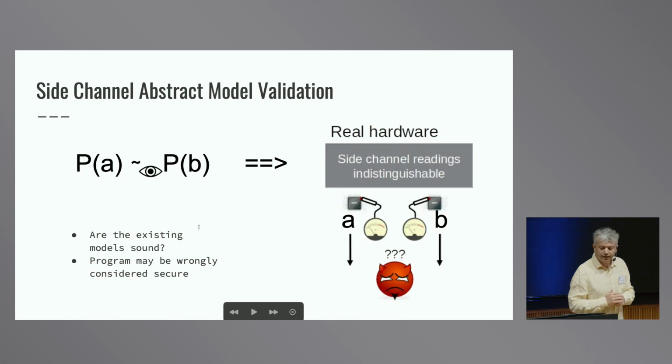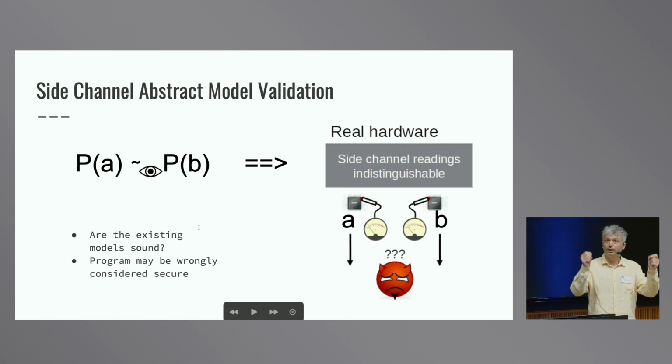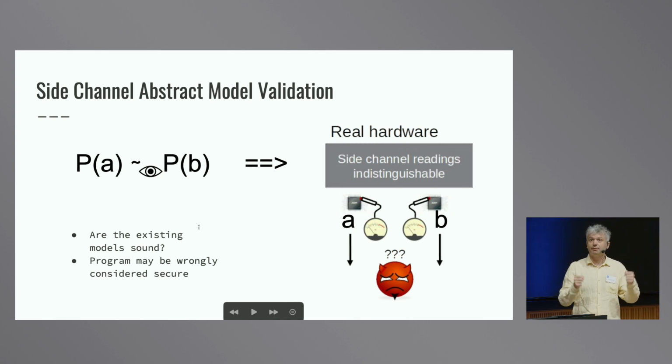Now, our goal here is to do validation of this model. Since we rely on this model to verify the security of the software, we need to be sure that if two programs are what we call observationally equivalent, that means the programs generate the same sequence of observations, then indeed, when we run these programs on the real hardware, the attacker will not be able to distinguish the two executions, and these two executions will have exactly the same footprint on the channel. And well, are the existing models unsound? Is this something we actually need to check?